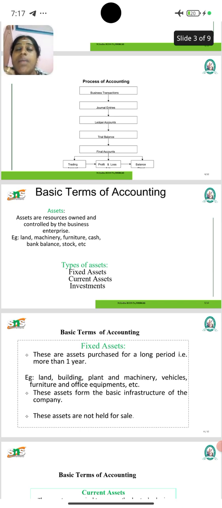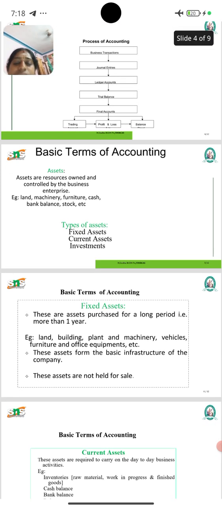Investments means the business will invest in some property through the business profit. Whatever profit the company acquires will be invested in some other investment. Then it will be helpful for the business. That is called an investment.